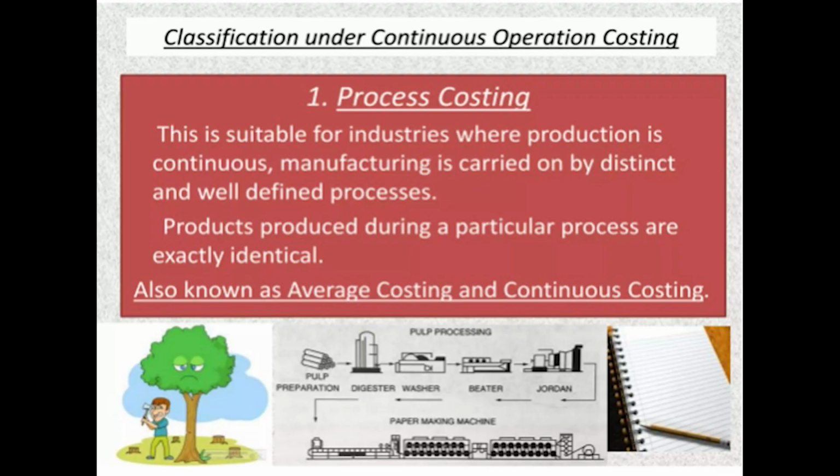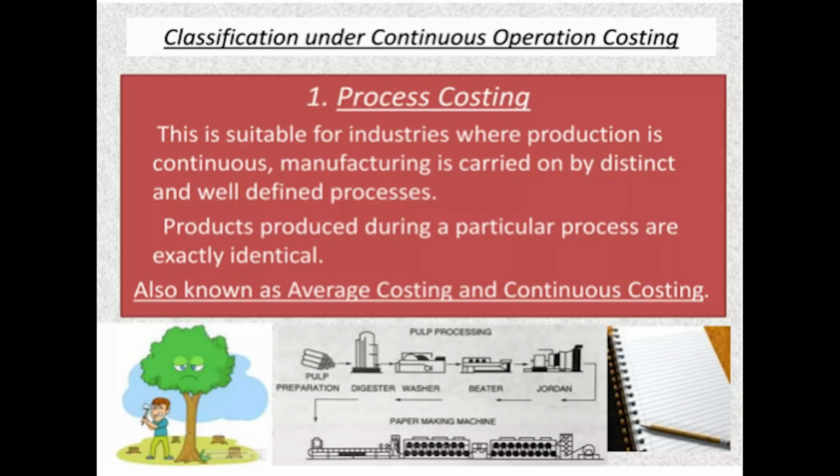Whereas in continuous operation costing, process costing is one of the methods where work is done continuously from one process to another process till the finished goods are produced. This is suitable for industries where production is continuous and manufacturing is carried on by distinct and well defined processes. Products produced during a particular process are identical, and it is also known as average costing and continuous costing method.